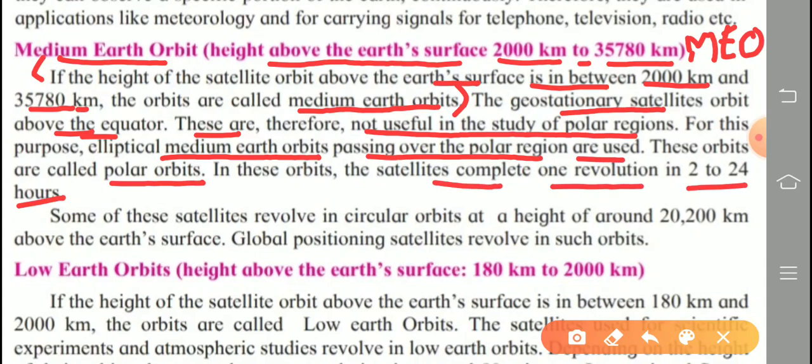Some of these satellites revolve in circular orbit at a height of around 20,200 km above the Earth's surface. Global positioning satellites revolve in such orbit. So remember, global positioning satellites revolve in such orbit, that is 20,200 km above the Earth's surface. This is the second type of Earth orbit.